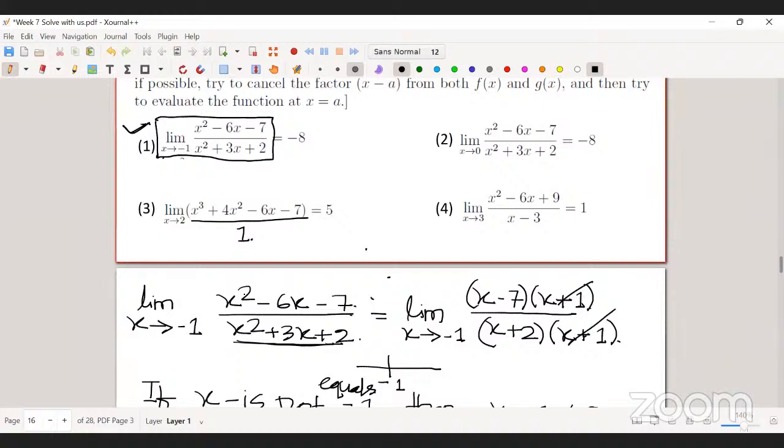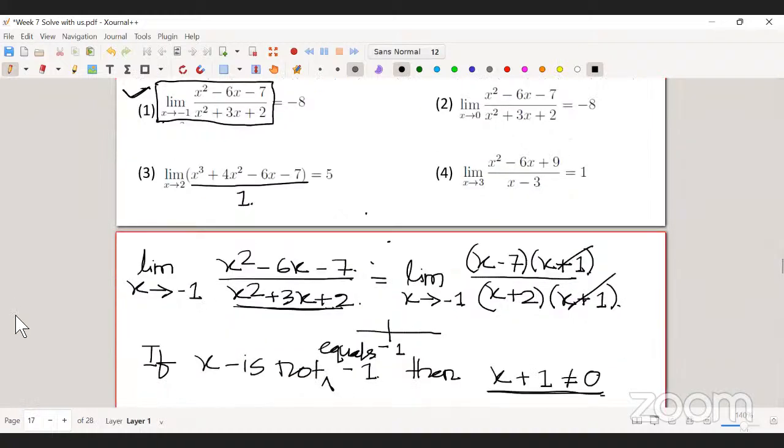If you are getting 0, then you need to factorize it and cancel some of the factors. If you are not getting 0 in the denominator, then you simply substitute the value. Similarly, you can try option 4.